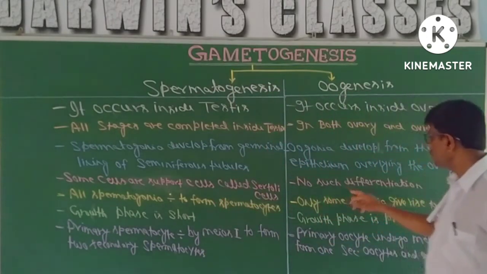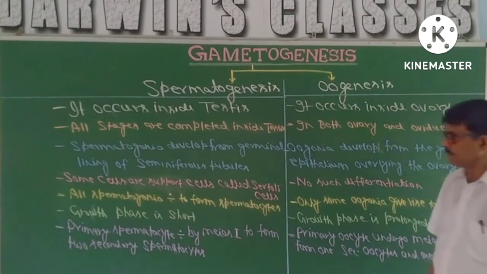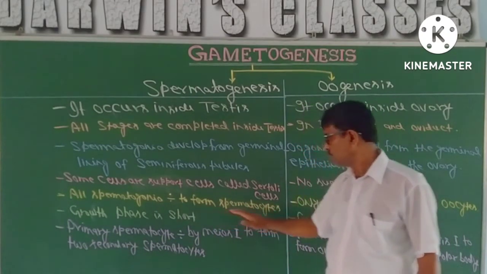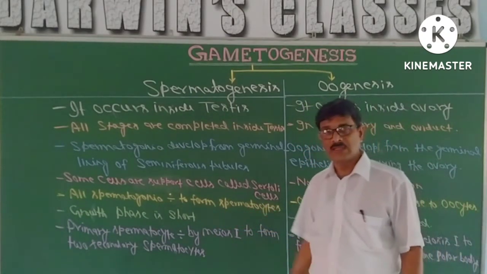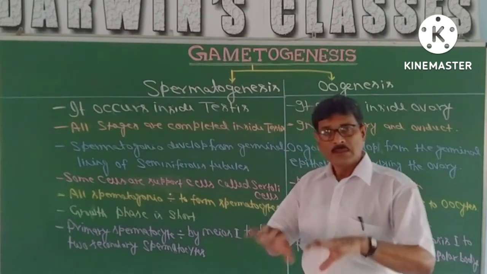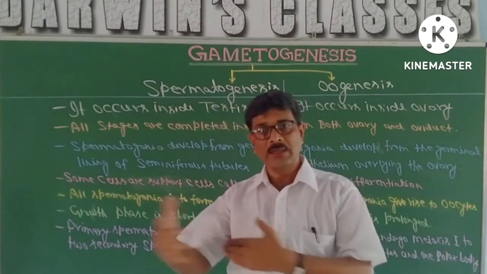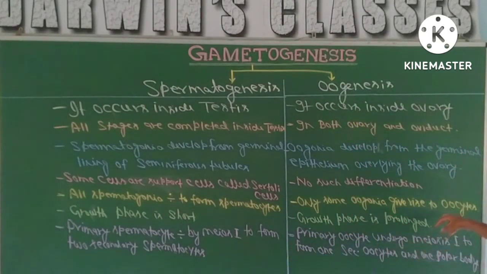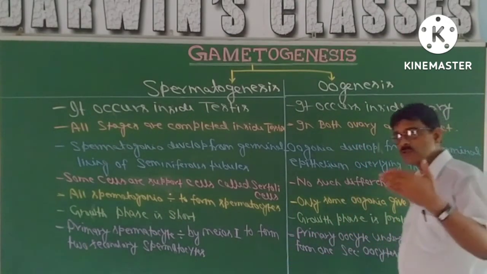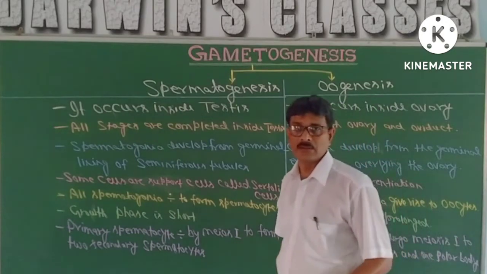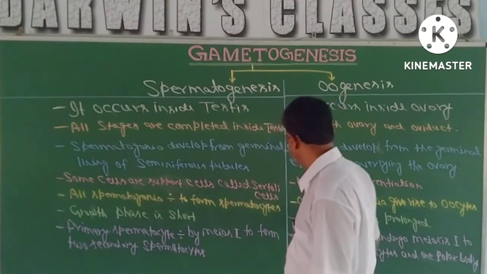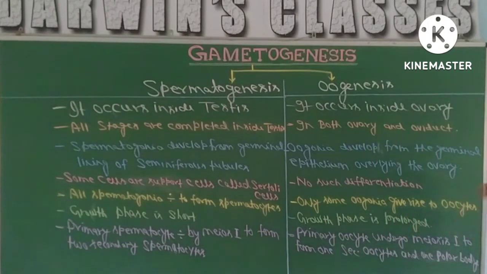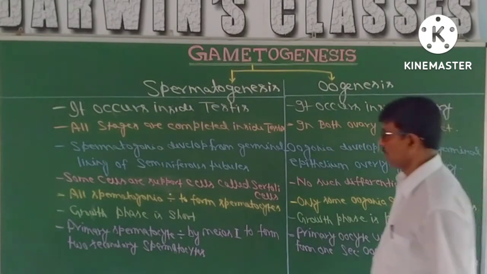But here, no such differentiation is there. All spermatogonia divide to form spermatocytes. That means all the cells are capable of dividing and lead to the formation of sperms. But here only some oogonia give rise to oocytes. That means most of the cells are going to be degenerated. So only a few cells are going to get maturity, and that leads to the formation of the egg cell or oocytes.